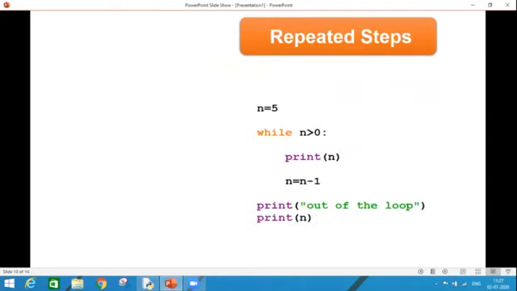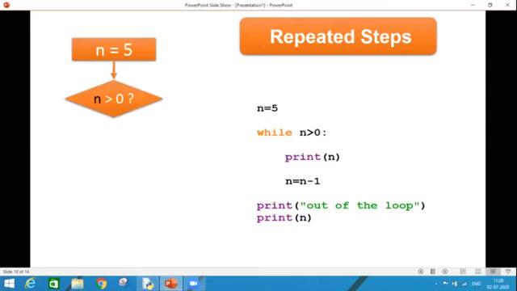So let's understand this example, which we have done in our previous session also. Here the value of n is 5 and we are going to check whether n is greater than 0 or not. If the condition becomes true, then we have two statements to be executed. Once the condition becomes false, we will come out from the loop and again execute two more statements. So let's see how it works.